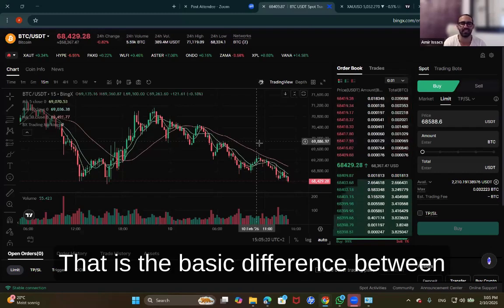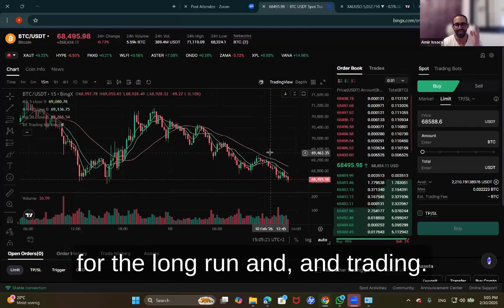That is all, ladies and gentlemen. That is the basic difference between buying and holding for the long run and trading.